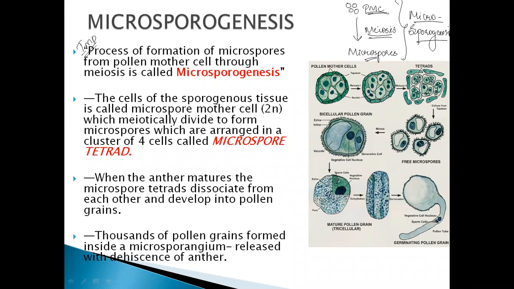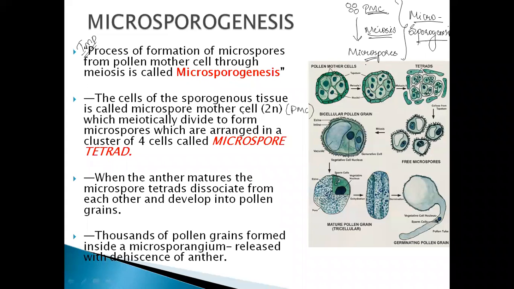So what happens here? The sporogenous tissue, also called microspore mother cell or pollen mother cell, is similar in structure and function. They divide meiotically and the microspores are formed.